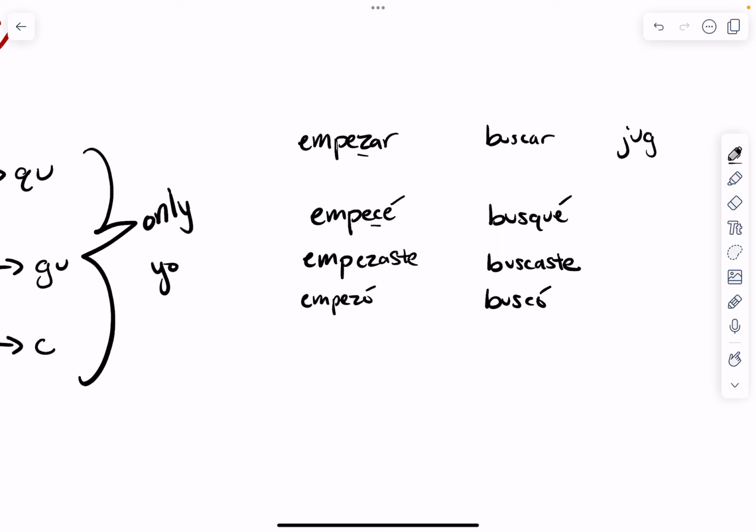If I were doing a gar verb, I would make the spelling change in the yo form, jugué, but not in the other forms, jugaste, jugó, and so on. Other verbs that do this could be verbs like comenzar, pagar, and so on.